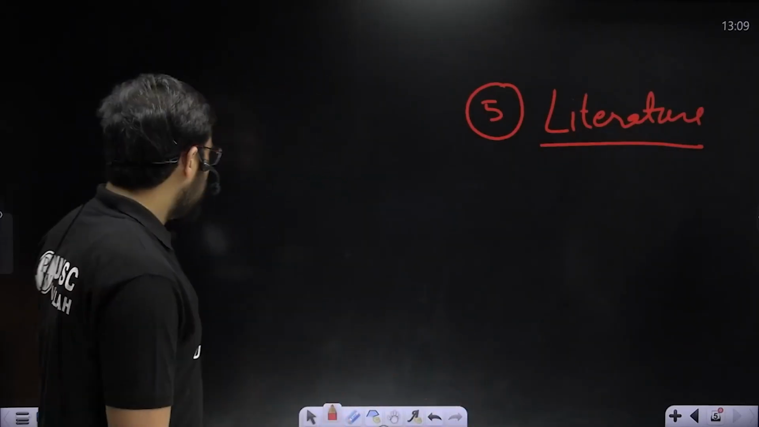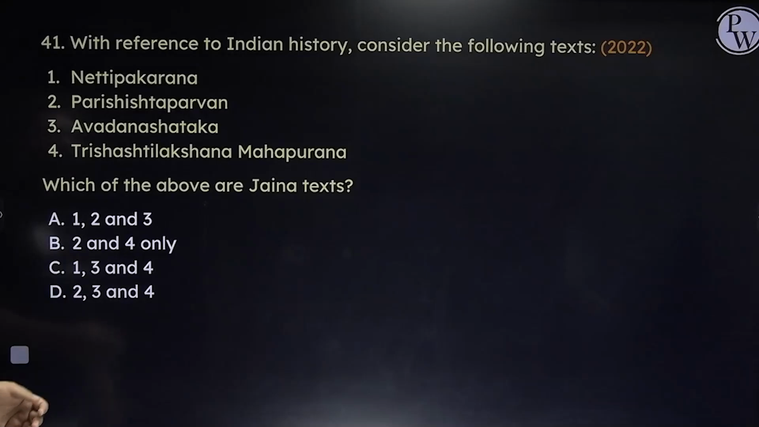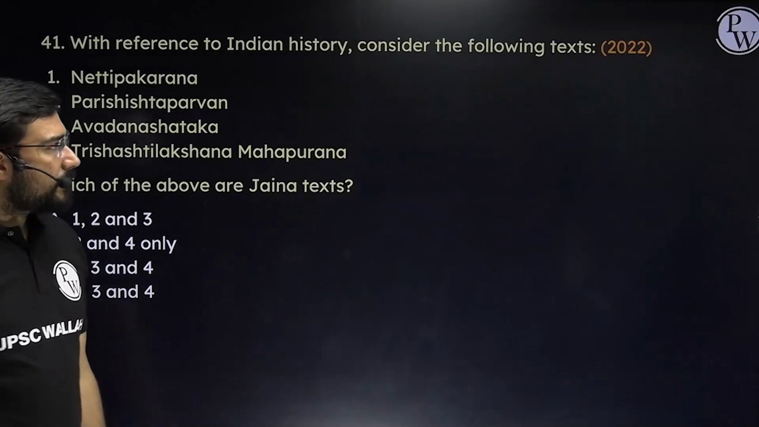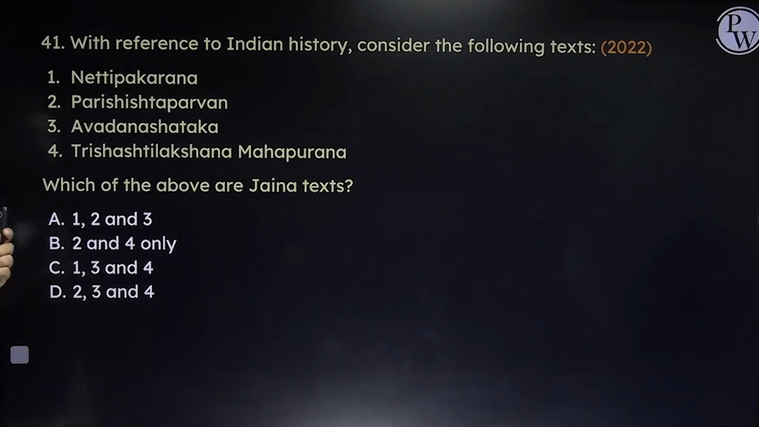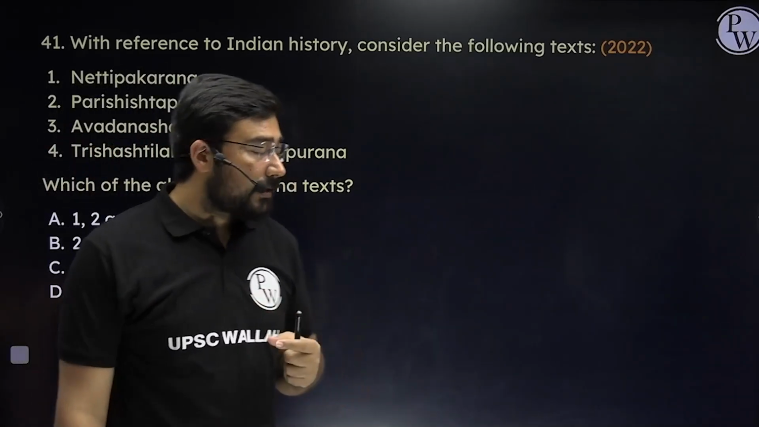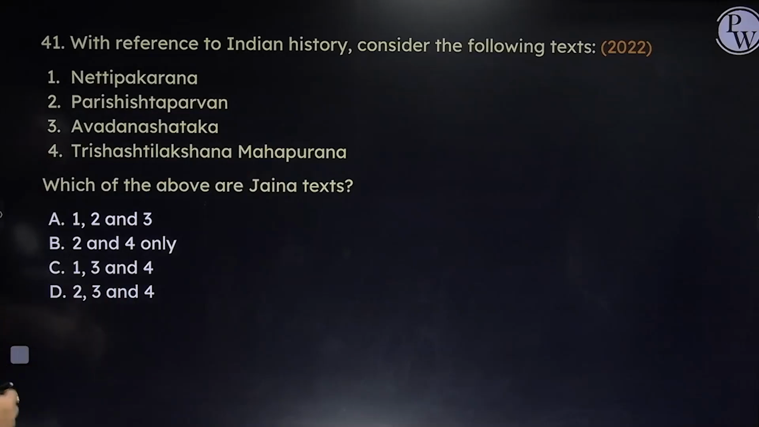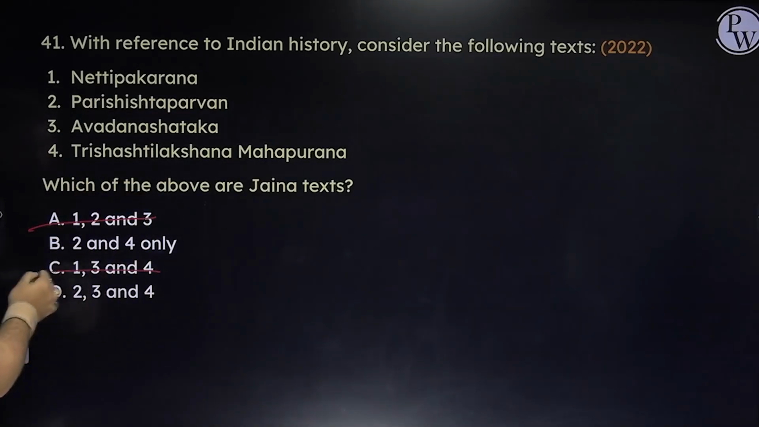So please remember literature. Like here we see Nayapakarna, right? Now this is linked to Buddhism. Vasishtha Paravan is one of the most famous texts of the whole of Jainism. The second is going to be an answer, right? Third, Avadana Shataka. The word Avadana is always linked broadly to the Buddhist texts. So the third statement is again incorrect. Even if we use this elimination technique, which was workable in 2022, Avadana is not going to be there. So you can easily eliminate A, C and D on the basis of 3. We are left with 2 and 4 only.